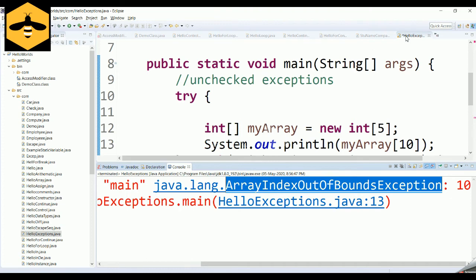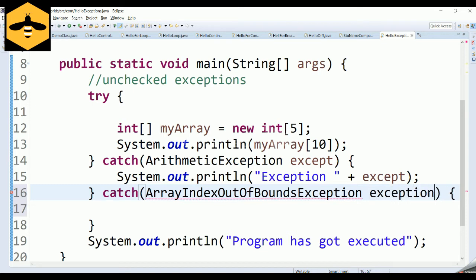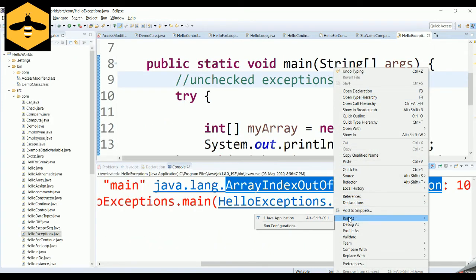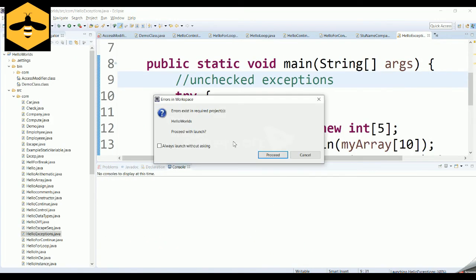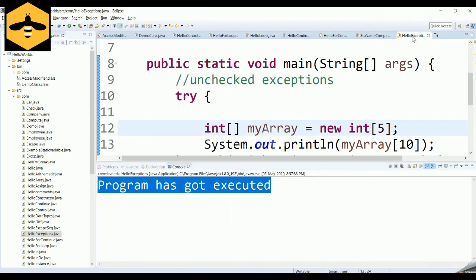So the exception is array index out of bound exception. That exception needs to be caught with a particular object, and you can handle your particular exception. And now if you run this particular program, the program will not get shut down in an ungraceful manner. It will catch the exception and it will write this program has got executed.